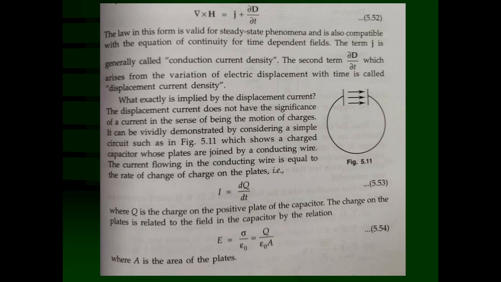Now the question is this: what is del D upon del t? That cannot be produced because of free charge in motion, and it cannot be measurable either. With a normal current meter, ammeter, milliammeter, or microammeter, you cannot measure this current density. Then why is it named displacement current density? There is a reason for that. You can understand it through the problem of a capacitor.